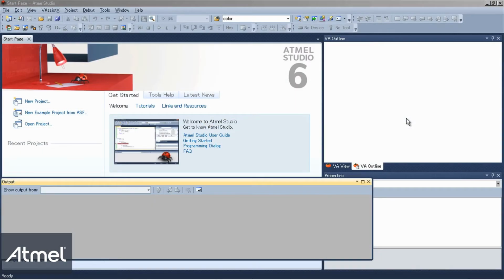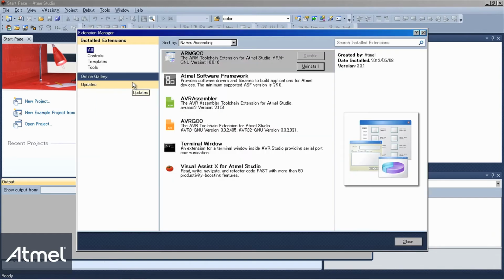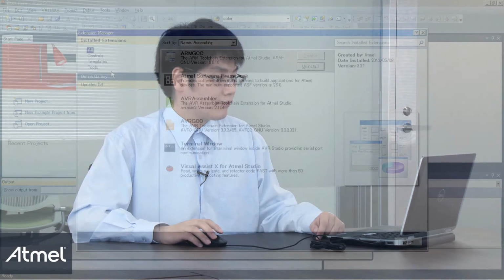So execute HTML Studio. Now you can see all the menus: File, Edit, View, and so on. Choose the Tools menu. Choose Extension Manager. This opens the Extension Manager window. This lists all the available or installed extensions to your HTML Studio.